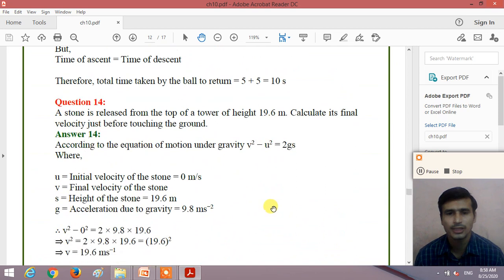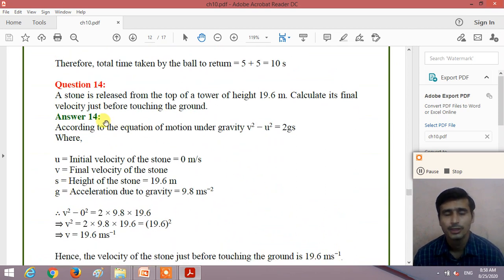Now, question number 14. A stone is released from the top of a tower of height 19.6 meter. Calculate its velocity just before touching the ground. We need to calculate the final velocity of the object when it touches the ground.